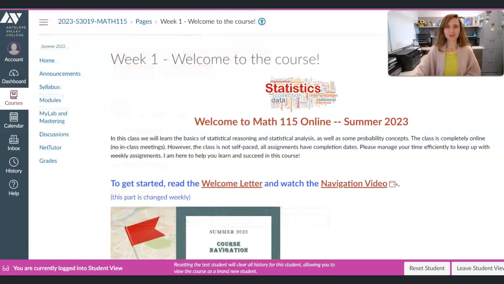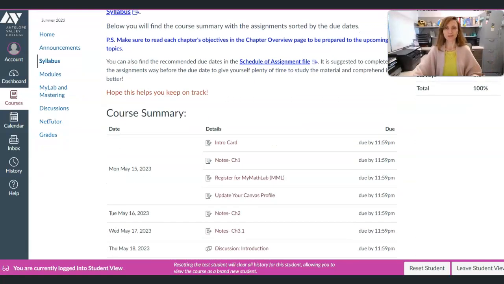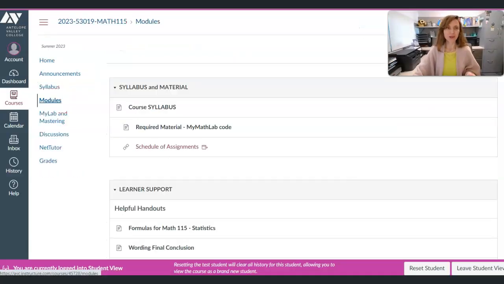On the home page, you will also find the announcements. 2 announcements will be displayed on the top of the page. To access the rest of the announcements, you can do so by clicking the Announcements tab on the left-hand side of Canvas. When you click on the syllabus, it will take you to the syllabus links and the course summary. Under this link, you will also find the schedule of assignment file, which we will go over in the next video. To access assignments, you will click on the modules.